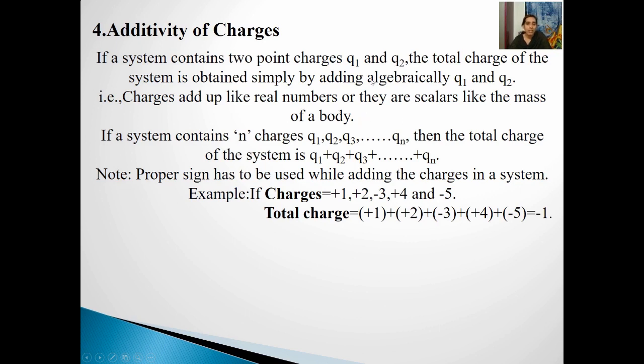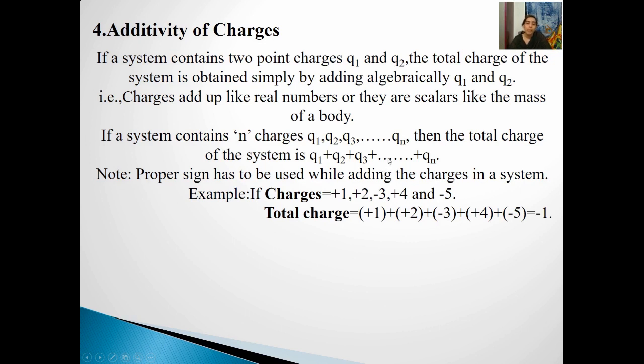For example, if you consider 2 point charges Q1 and Q2, then the total charge will be equal to Q1 plus Q2. If you consider n number of charges in the system, then the total charge will be Q1 plus Q2 plus Q3 and so on up to plus Qn.